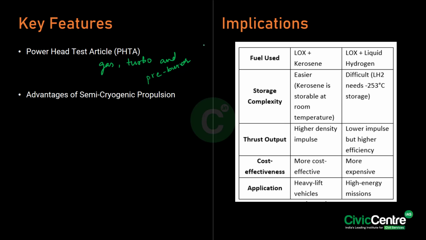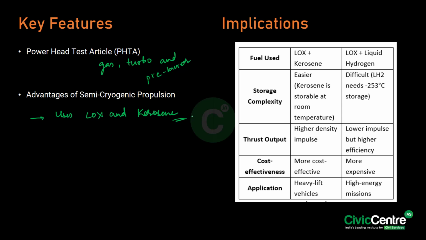So what are the advantages of semi-cryogenic propulsion? Firstly, it uses liquid oxygen and kerosene. What are the benefits of kerosene? It's very easy to store at room temperature itself. Kerosene is easily storable, unlike liquid hydrogen, which requires storage at minus 250 degrees Celsius.